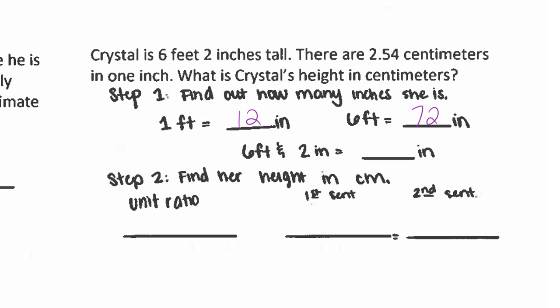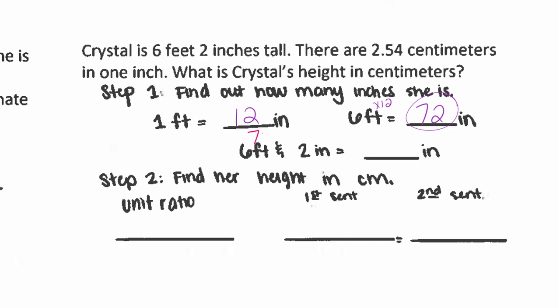All right. So all he did was he multiplied this by 12 to get this nice little answer here. So that means, what is 72 inches? Because we're going to go ahead and put this nice little 72 right here, right above this 6 feet, where instead of an and symbol, we're going to put a plus sign. Are you writing this down? So what is 72 plus 2? 74.